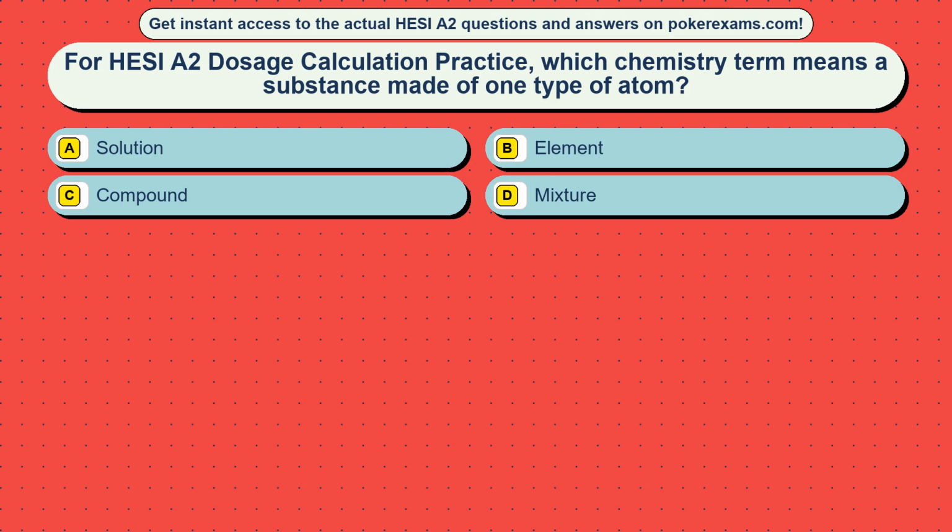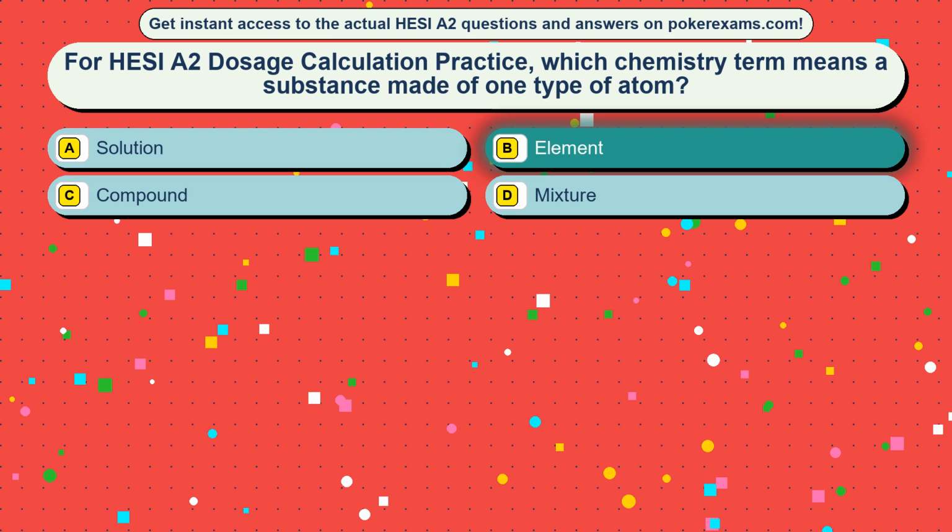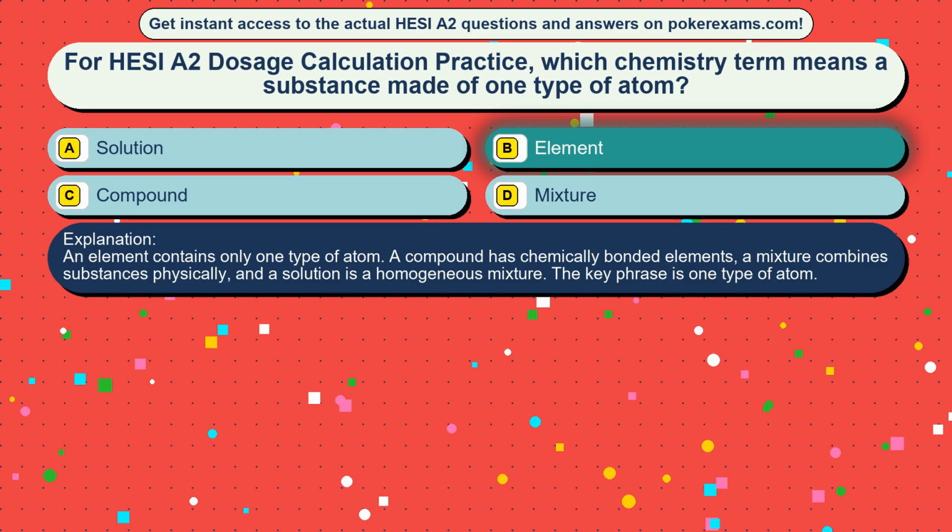Question 32. For HESI A2 dosage calculation practice, which chemistry term means a substance made of one type of atom? Option A, solution. Option B, element. Option C, compound. Option D, mixture. The correct answer is option B, element. An element contains only one type of atom. A compound has chemically bonded elements, a mixture combines substances physically, and a solution is a homogeneous mixture. The key phrase is one type of atom.